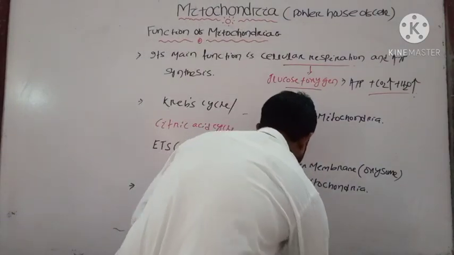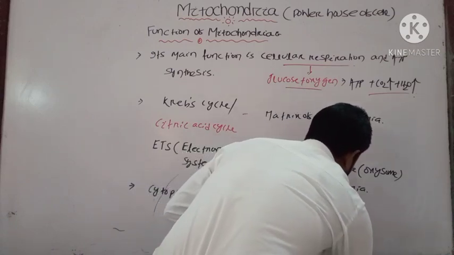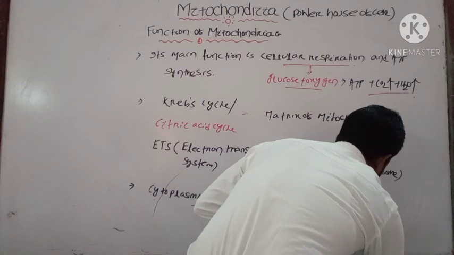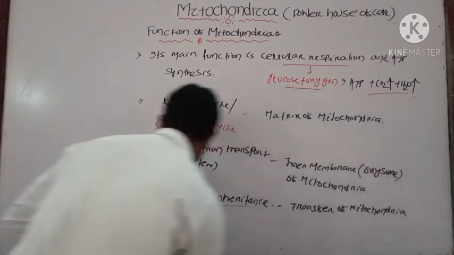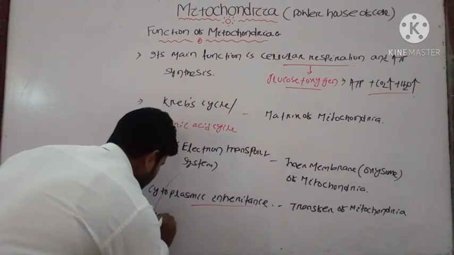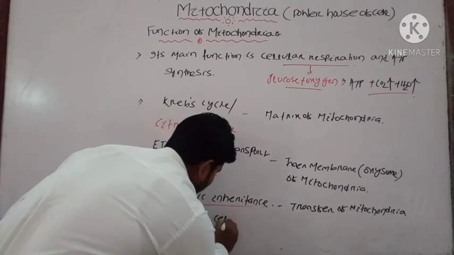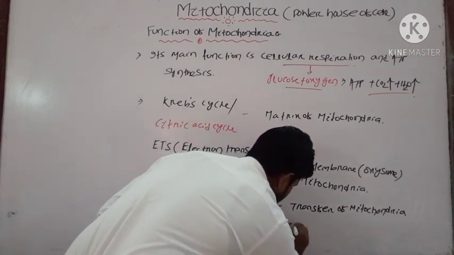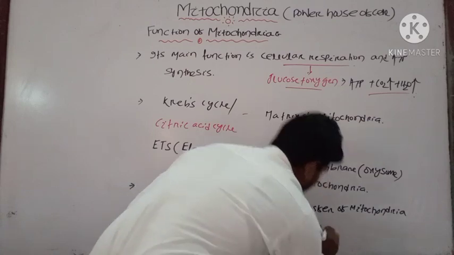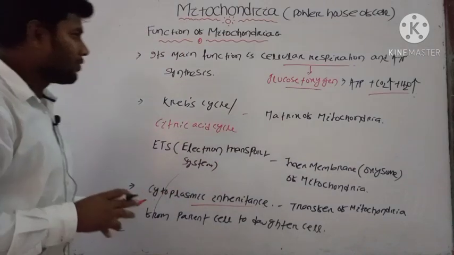Cytoplasmic inheritance means transfer of mitochondria from parent cell to daughter cell. Okay, note down these points, then we will discuss a few more functions.